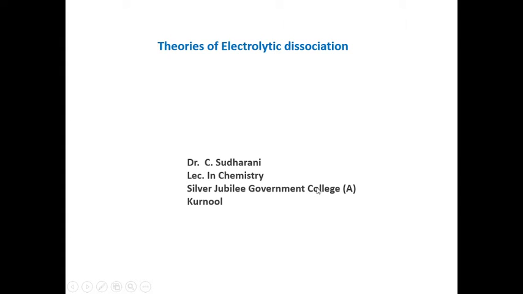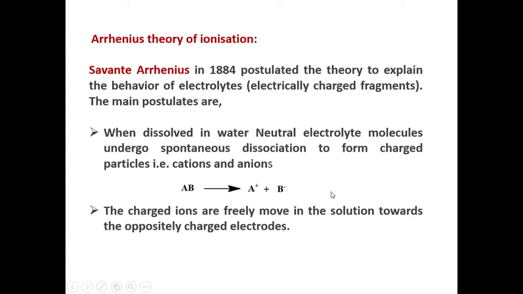Today we are going to discuss theories of electrolytic dissociation. Here I am discussing the three theories of electrolytic dissociation. The first one is Arrhenius theory of ionization. In 1884, Arrhenius postulated the theory to explain the behavior of electrolytes, meaning electrically charged fragments.